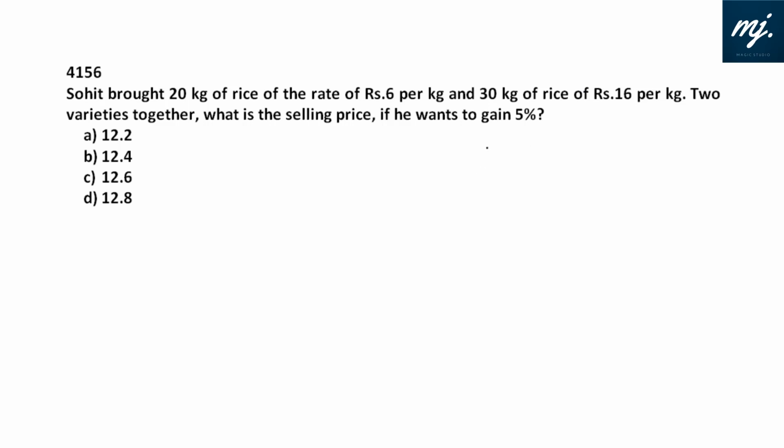The first one on our screen is: Sohit bought 20 kg of rice at the rate of rupees 6 per kg, and 30 kg of rice at rupees 16 per kg. 30 into 16 is 480. Mixing the two varieties together, what is the selling price if he wants to gain 5%?